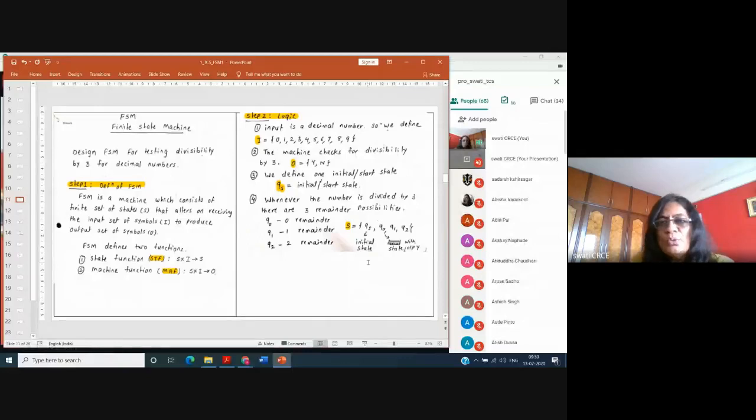Okay, so we'll have a recap of this particular slide. For designing an FSM, write down the definition. These two things are important: the state transition function and the machine function. You need to remember these equations, and then explain your logic. You have to design the FSM.